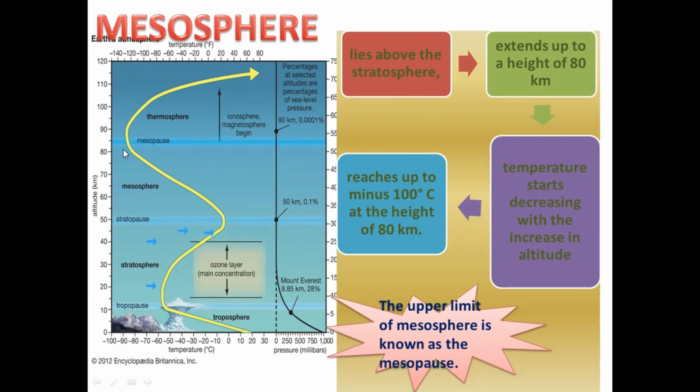Now, in mesosphere, temperature starts decreasing with the increasing altitude. So that means if you see here, let me show you. Here, see this. What is happening? Temperature is decreasing. So it is reaching minus 90, or sometimes even reaching minus 100. So it reaches up to minus 100 degrees Celsius at the height of 80 kilometers. So that may be possible. So the upper limit of mesosphere is known as mesopause. And when we reach the top of mesosphere, it becomes mesopause.